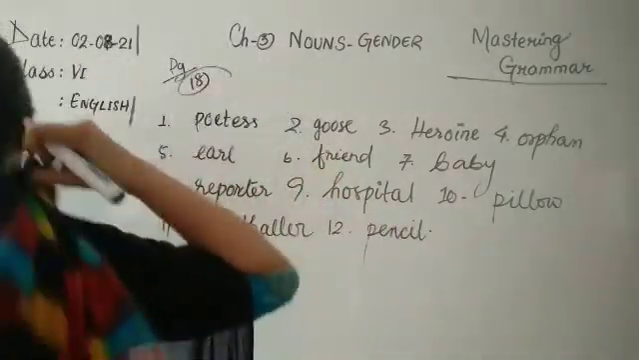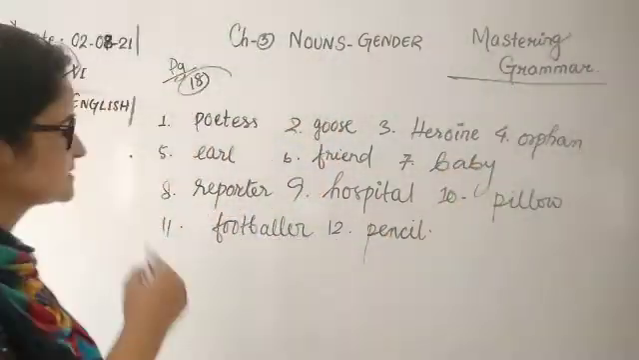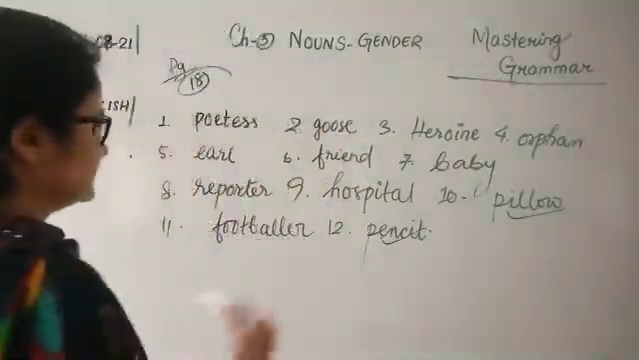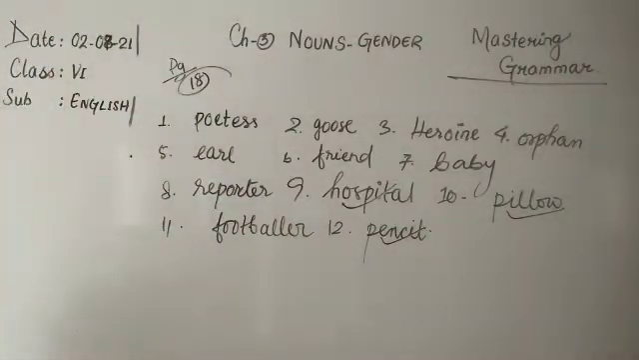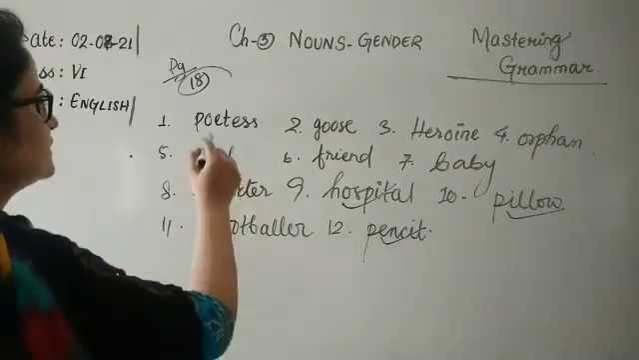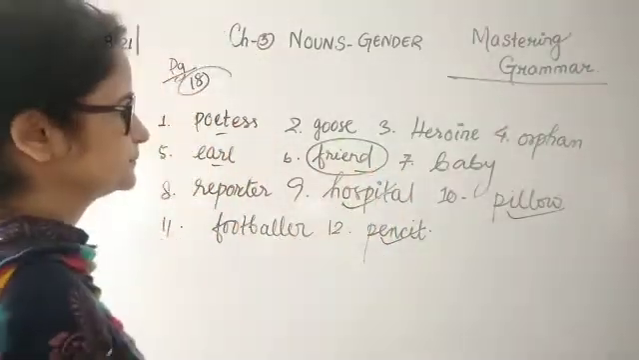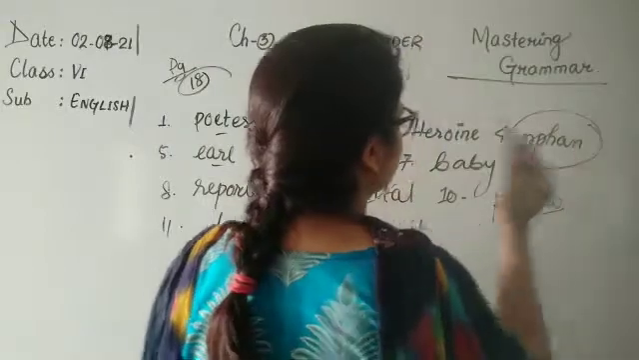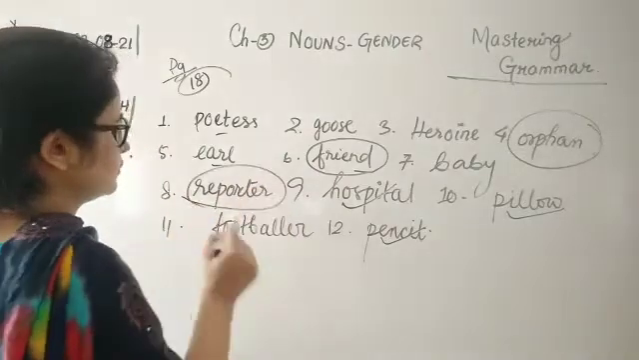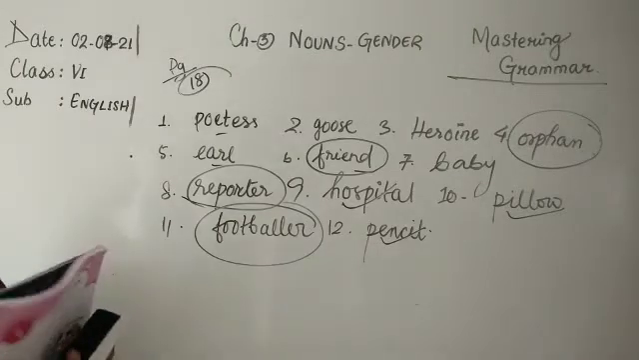Yes, children, so we have to tick neuter gender. Let's spot neuter gender first. All the non-living things here will be neuter gender, so we can see pillow, pencil, then hospital. All these words are neuter gender. Now others, like earl is masculine. This is feminine. Goose is masculine. Friend is common, circle it. Orphan is common because an orphan can be a boy or a girl, a man or a woman. Reporter is a common noun. Footballer is a common noun. So we are done with this exercise.